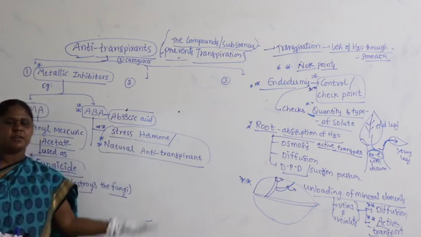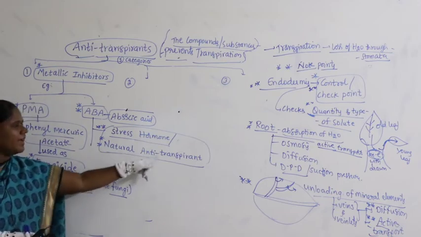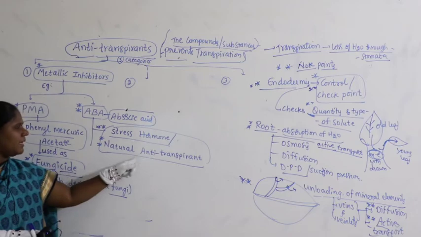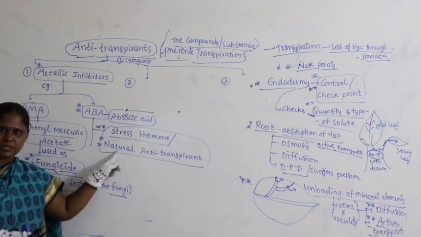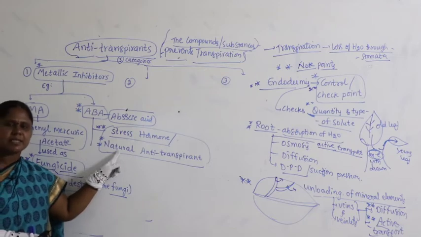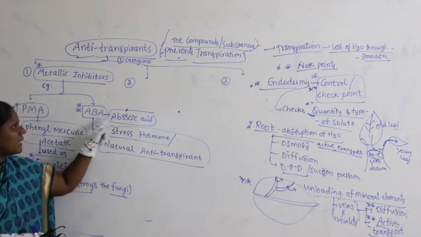What happens when forceful closing of stomata takes place? There is no transpiration. So the plant itself synthesizes abscisic acid whenever it is in a water stress condition, whenever there is a scarcity or lack of water. That is why the plant synthesizes abscisic acid.